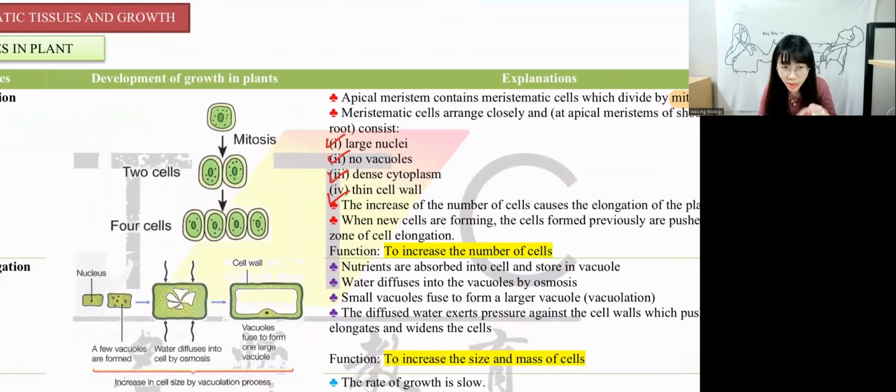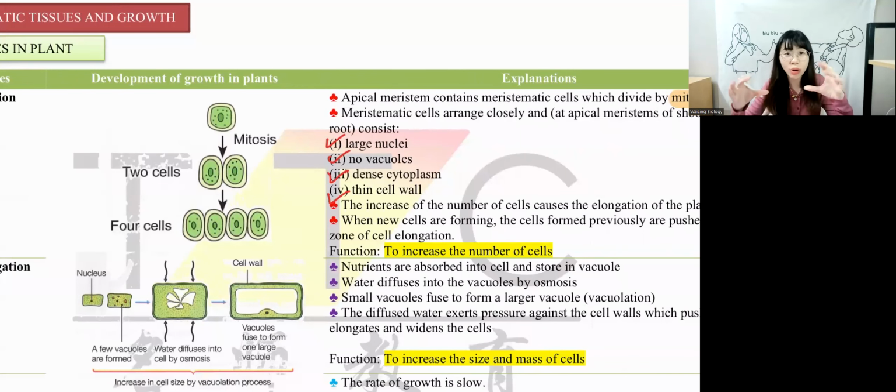If you notice from the diagram, there is no vacuole. It's only got a nucleus, and the cells are very dense. It's darker in green color. When it goes to elongation, it means they increase in size and mass. How do they increase in size and mass? From no vacuole, right now they will start to form a vacuole.